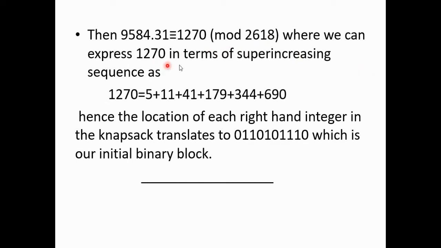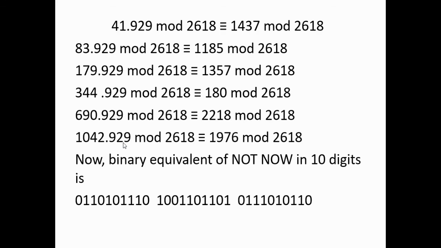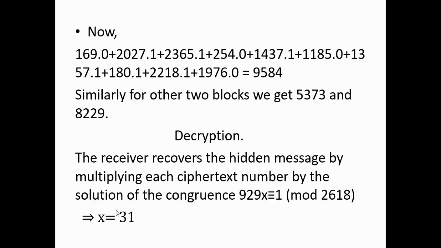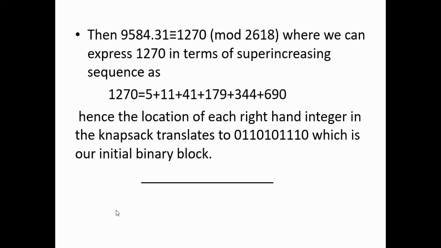So we can express 1270 in terms of the super increasing sequence. 1270 will be this, which you have to solve. Then this will be 5 plus 11 plus 41 plus 179 plus 344 plus 690. Hence the location of each right-hand integer in the knapsack translates to 0, 1, 1. You can see this will be this in terms of zeros and ones. And so this was your initial binary string. Hence decryption is done in this way.